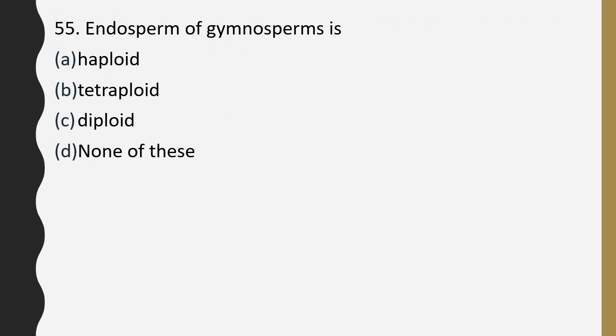Question number 55. Endosperm of gymnosperm is haploid, tetraploid, diploid, none of these. Endosperm of gymnosperms is. Correct answer is option A, haploid.